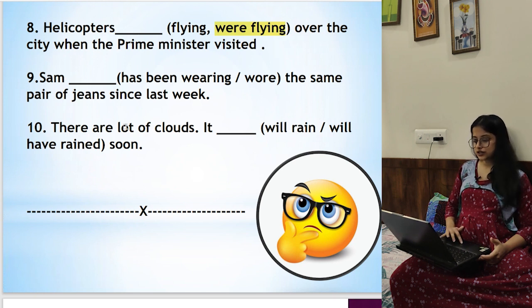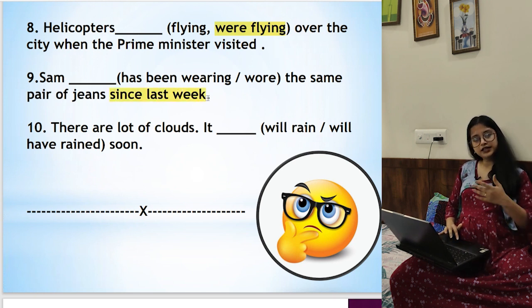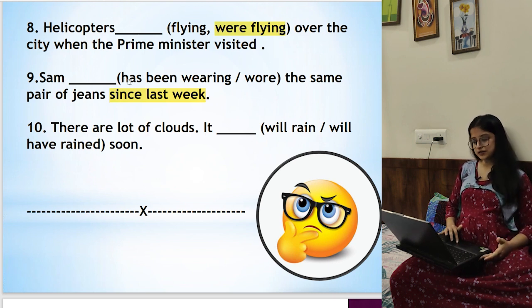Next, Sam dash the same pair of jeans since last week. So see that Sam person is wearing continuously this one for the last week totally since. So it is going to be has been wearing. Continue. Even now he is doing that.